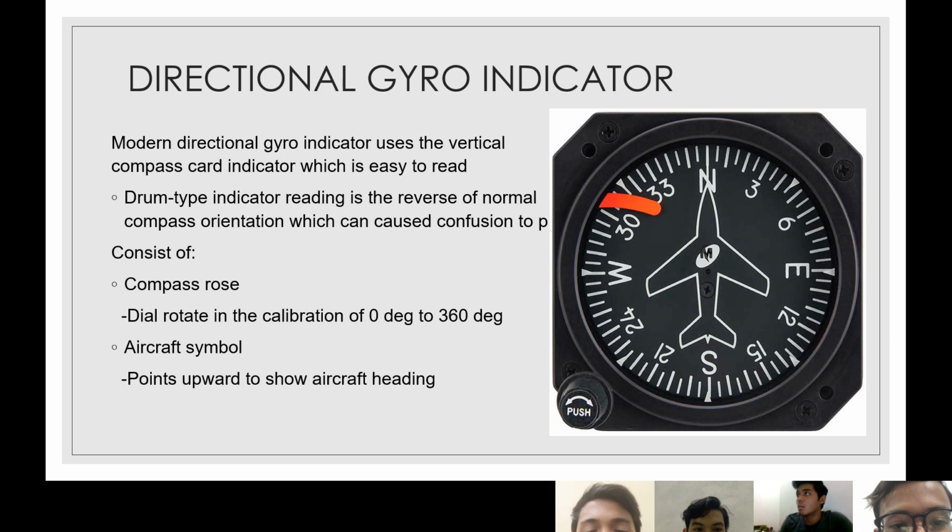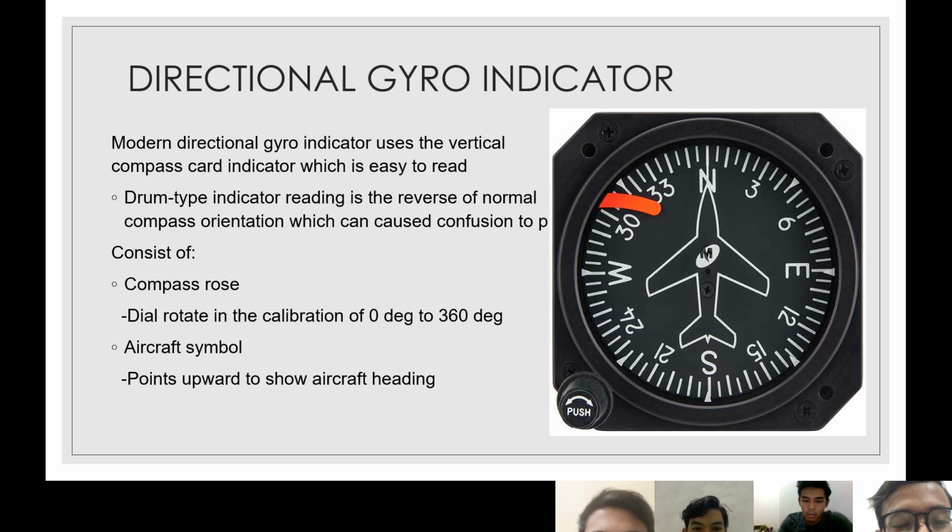Directional gyro indicator. Modern directional gyro indicators use the vertical compass card indicator, which is easy to read. As you can see in the picture, the drum type indicator reading is the reverse of normal compass orientation, which can cause confusion to the pilot.